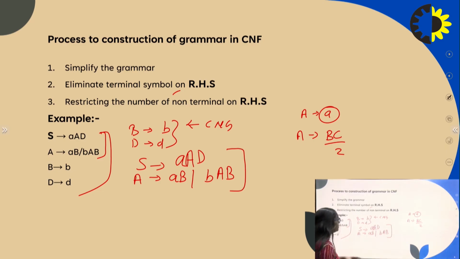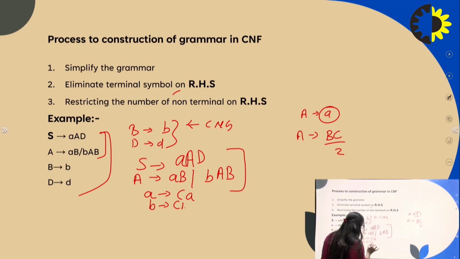So we convert the remaining productions into CNF. We take the first production, A and B, and convert them into new variables. So A converts into CA and B converts into CB.